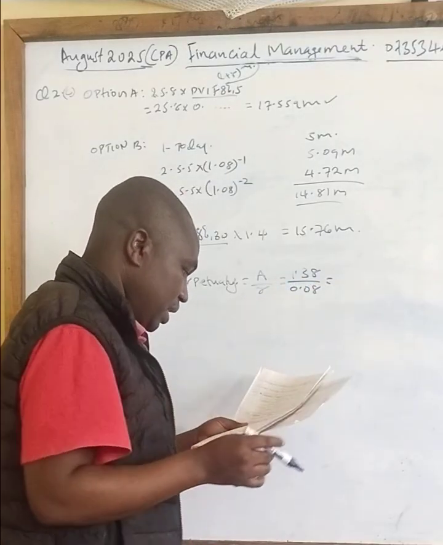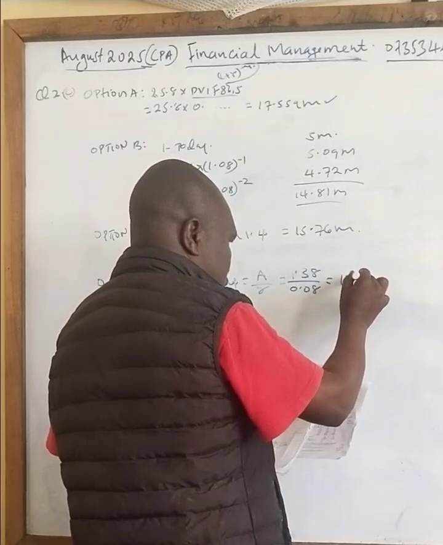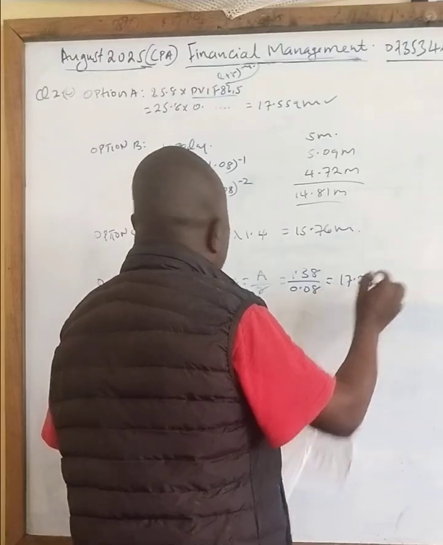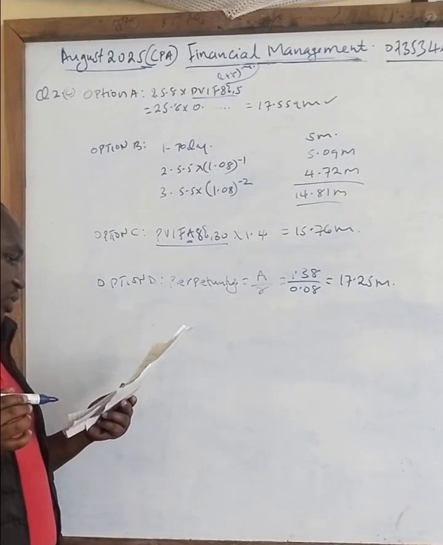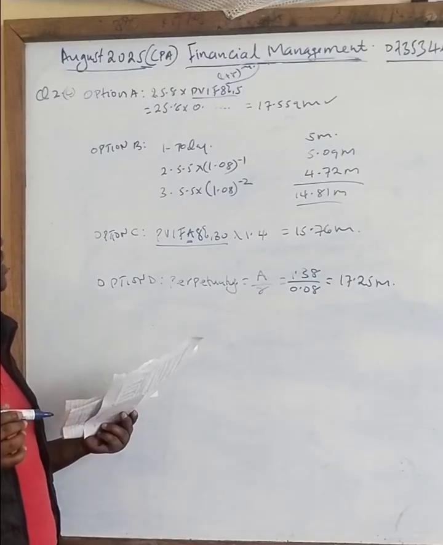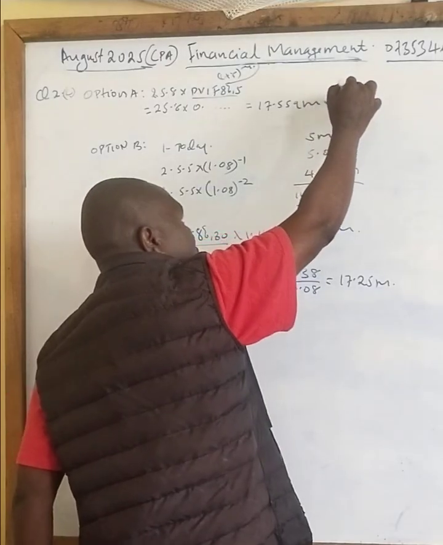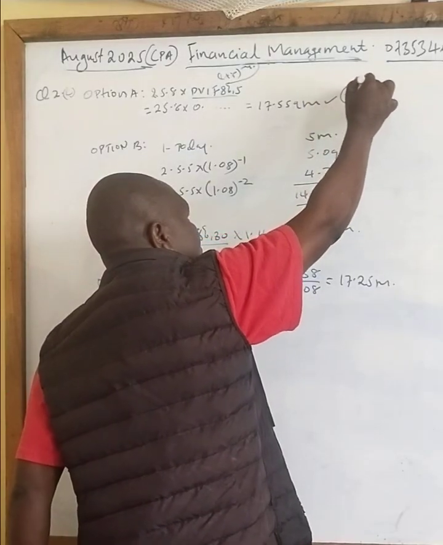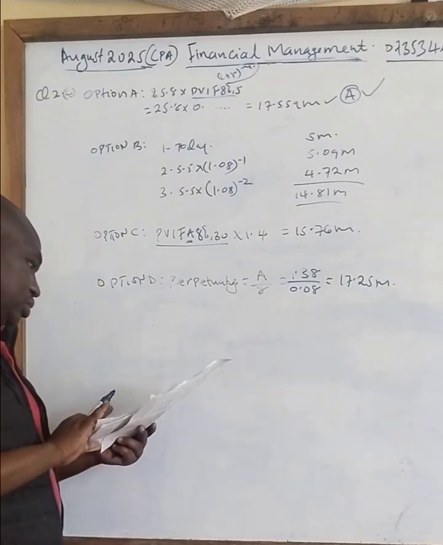So when you press your calculator there, your answer you get is 17.25 million. Now, out of all the four options, which gives you the highest returns? Option 1. So select this. So advice is select that one.